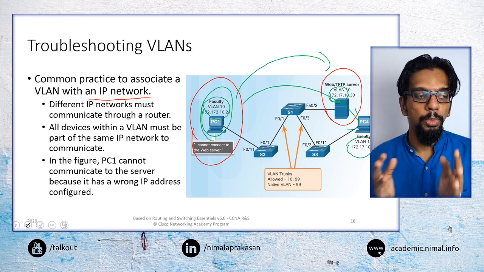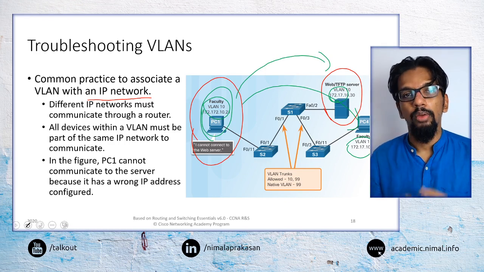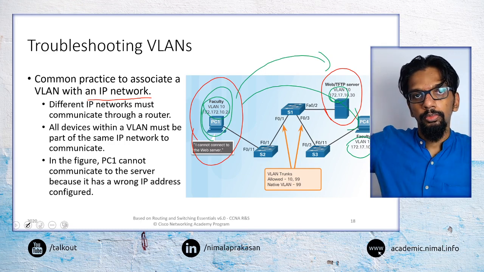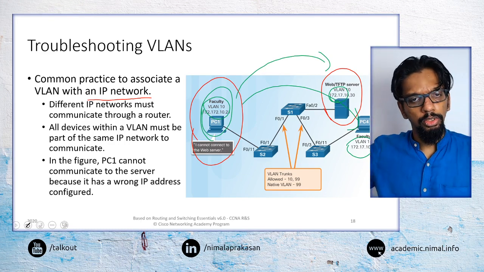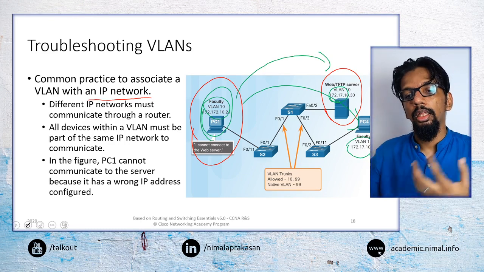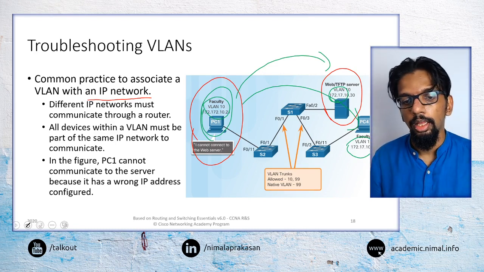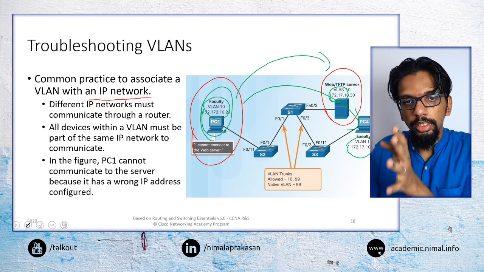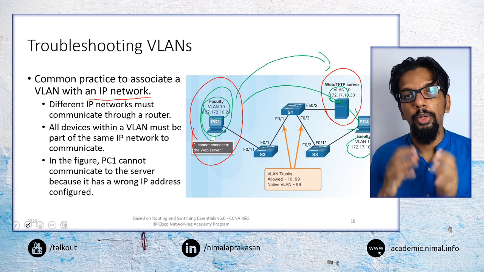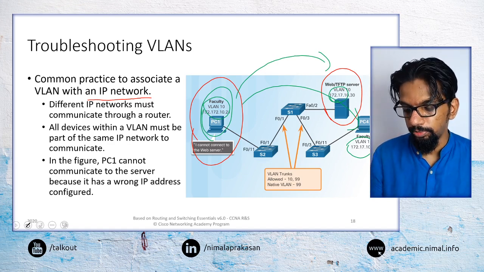So that is one of the common problems that we may encounter, and one of the reasons could be that these devices could span across different places. Then there may be certain misconfigurations that are possible when things are done like that. So all the devices should have IP addresses belonging to the same network.